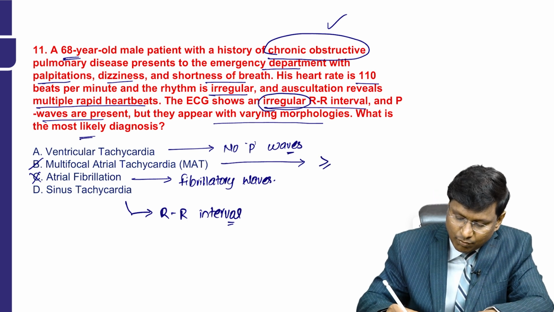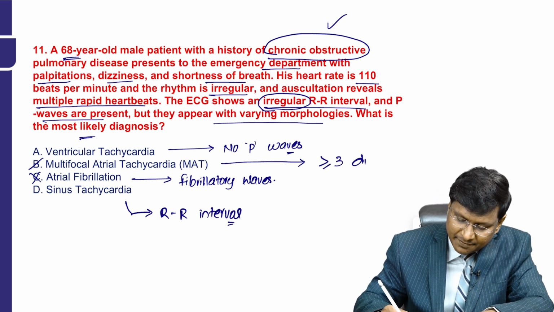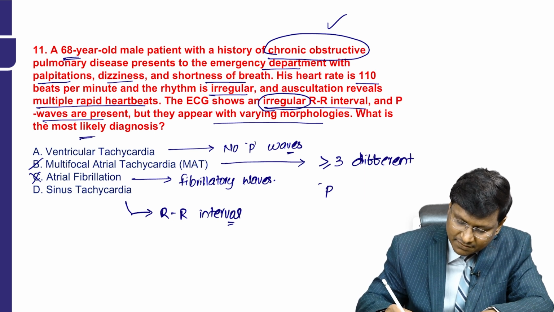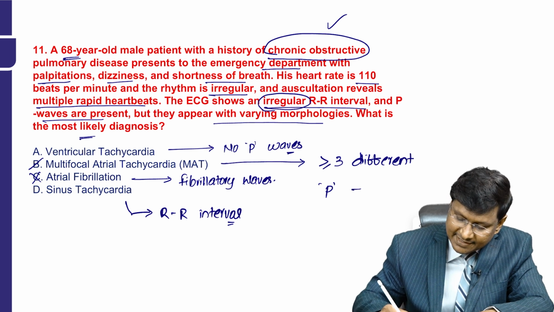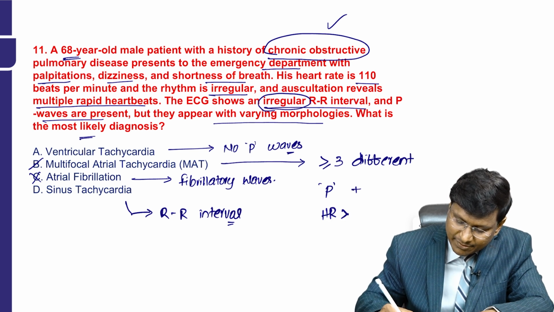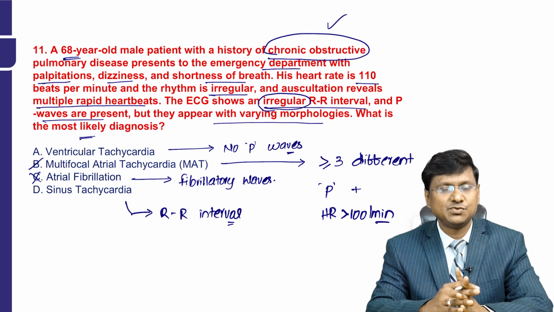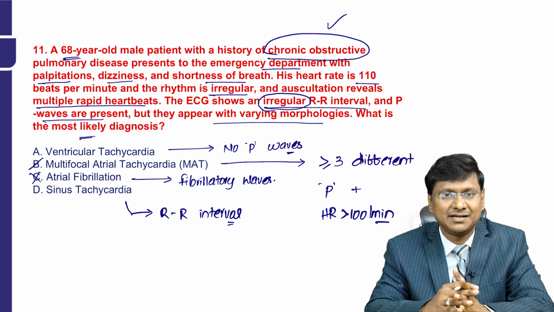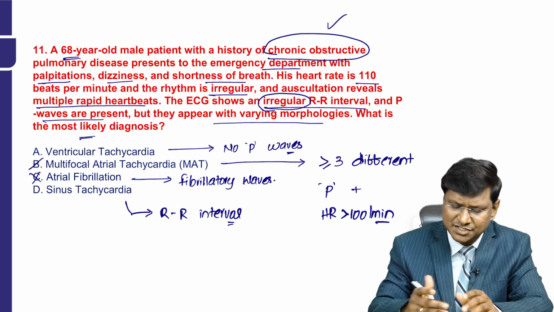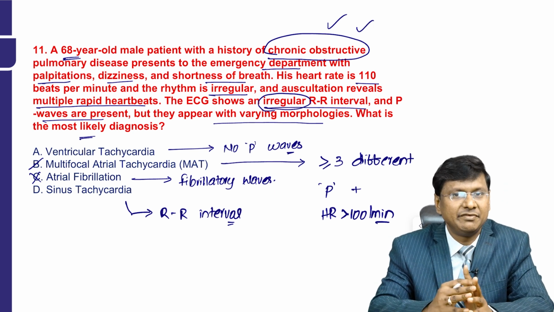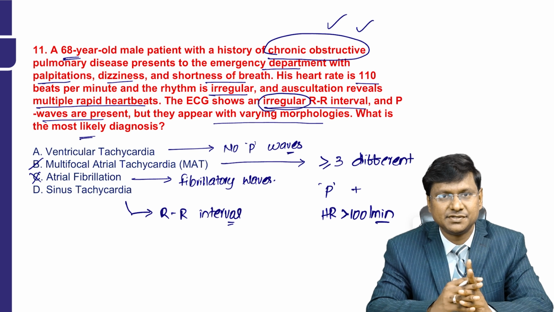There should be three or more different P wave morphologies, and at the same time, the heart rate should be more than 100 per minute. That is what you will observe in patients with MAT, which is very common in patients who have chronic obstructive pulmonary disease.